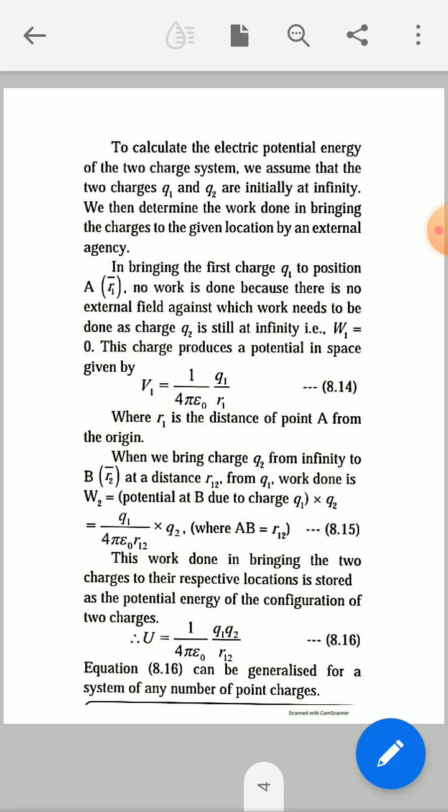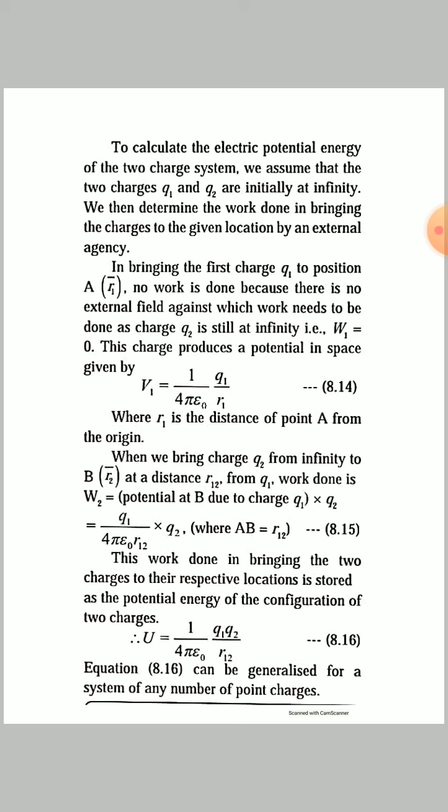In bringing the first charge q1 to position A of r1 bar, no work is done because there is no external electric field against which work needs to be done, as the charge q2 is still at infinity. That is, work done W1 equals 0.